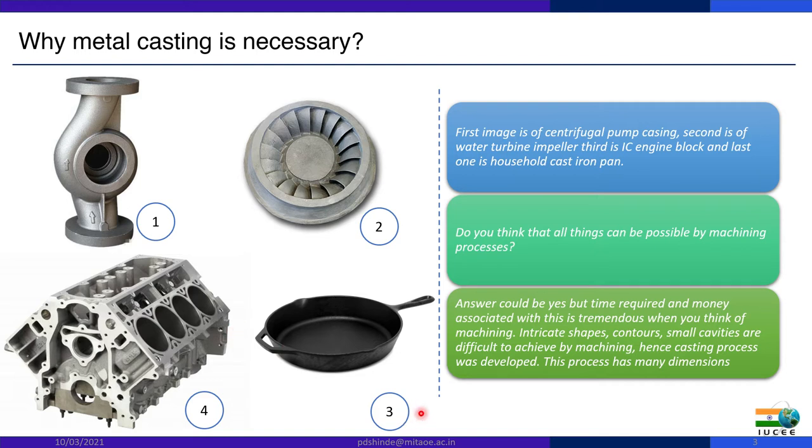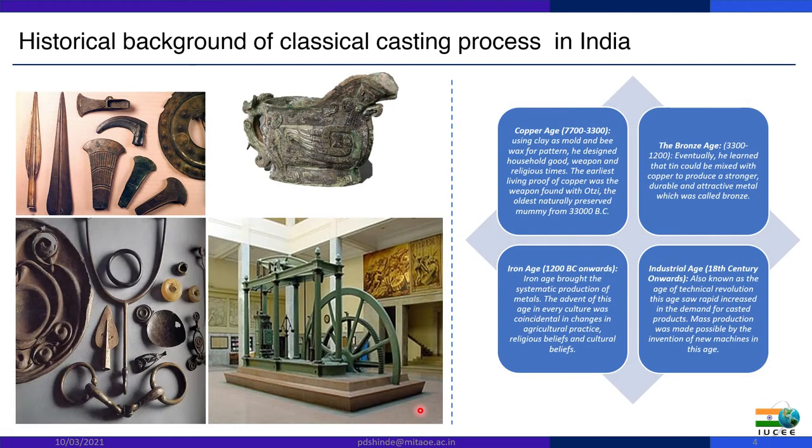Moving ahead, the historical background of classical casting process in India. The casting process is not new or recent. It has been carried out since our ancestors. So let us look at the historical background.